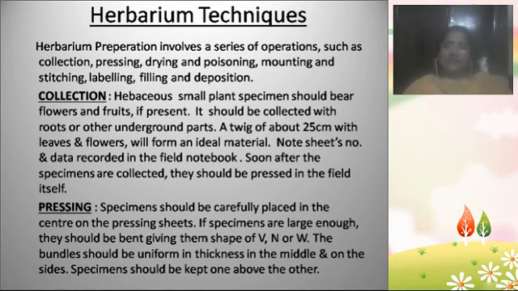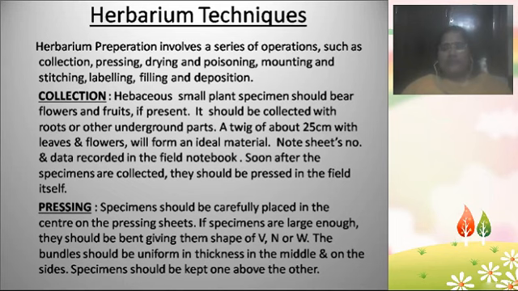And then you have to actually collect. You need to decide yourself whether you need the whole plant for your studies, or only a particular plant part, like branch, flower, seed, fruit, like that. Normally, an ideal plant specimen should bear all the plant parts, like flowers and fruits.